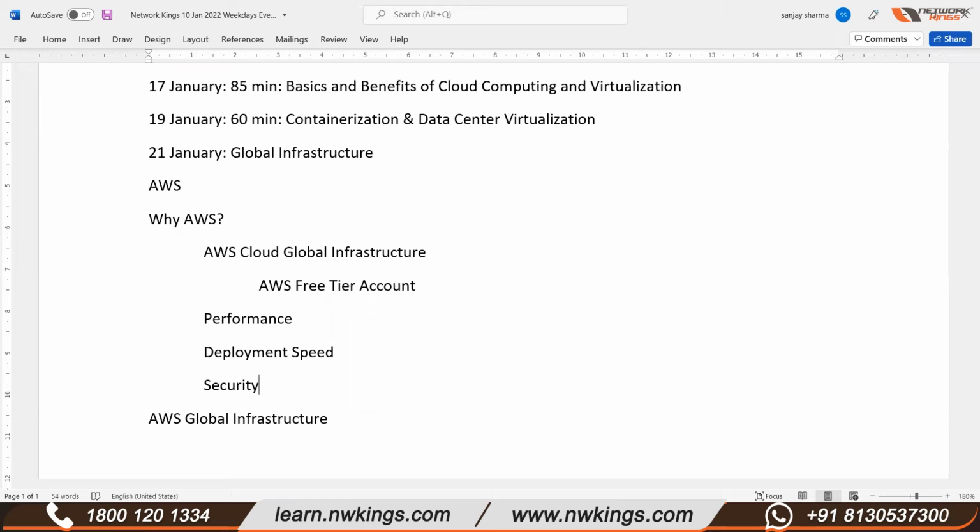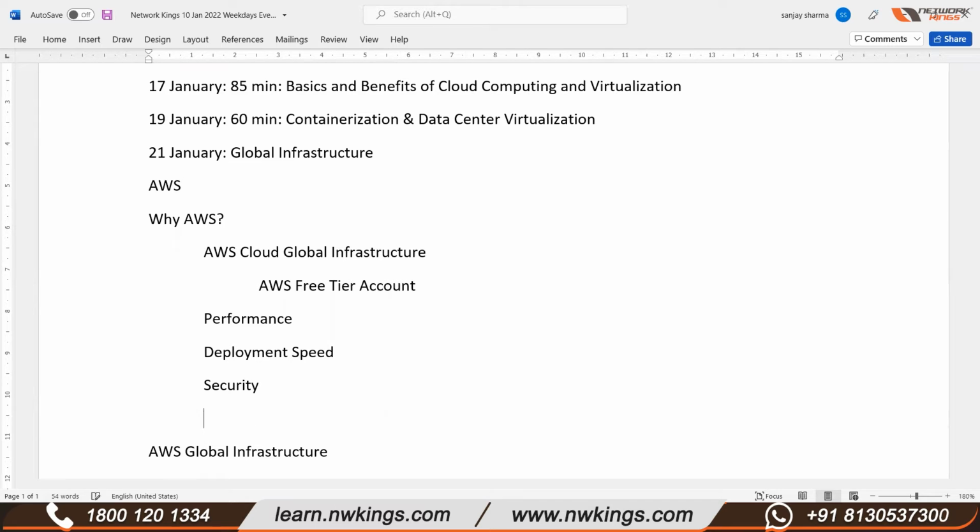Everything that you create, whether it is a deployment of software, whether you're creating your network or EC2 instances, or you're transiting data, or saving data in AWS, everything is secure. Security is basically applicable on different layers. We will study all these things in detail.